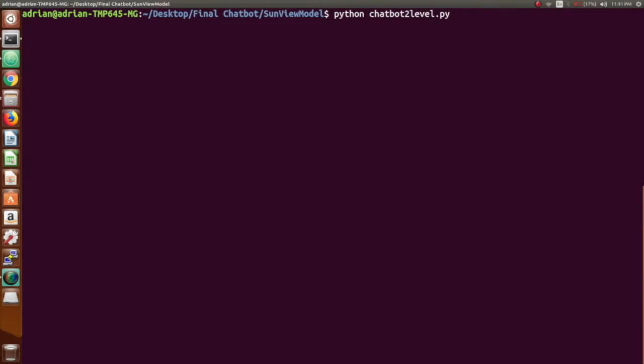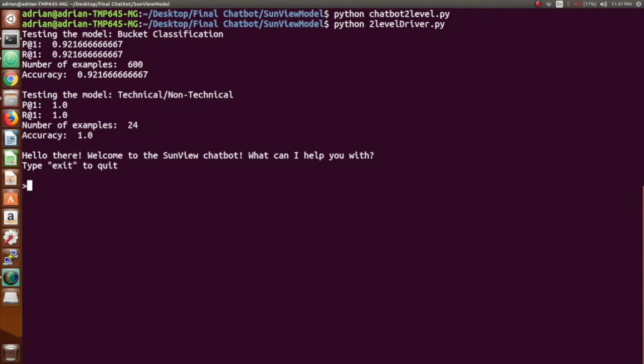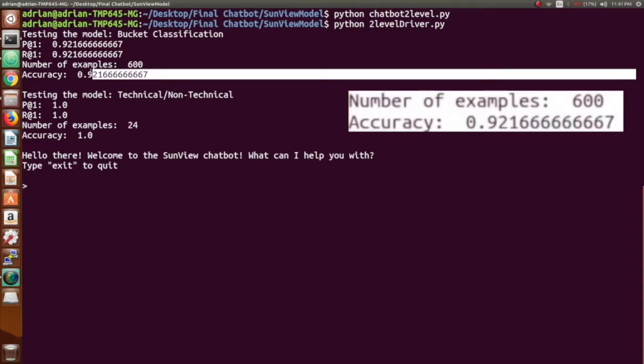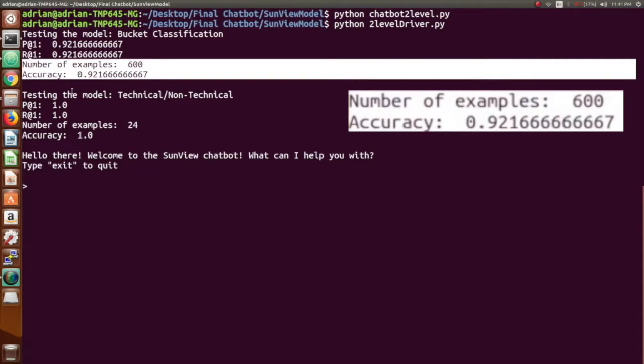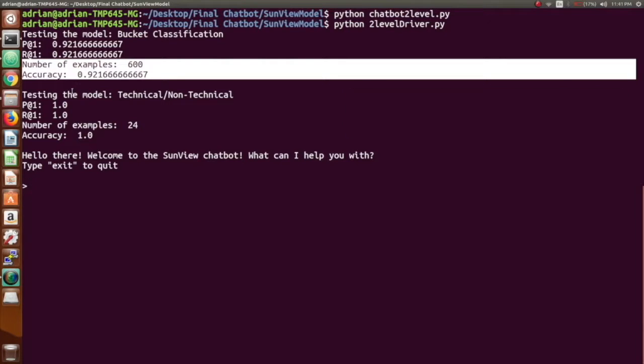We run our model. Once the model is created, we run the driver or the file that's actually utilizing the model. We go ahead and we see how we have an accuracy of barely 92% using 600 examples. That 600 number comes from the fact that we're using 25 queries for each one of the 24 buckets. So once you multiply 25 times 24, that's how you reach that number of examples. And the accuracy is calculated using something called the F-score, which is widely accepted measure, a statistical measure used for accuracy.